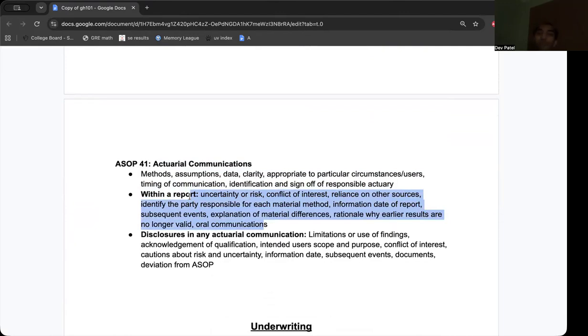Within a report, you want to make sure you're communicating uncertainty, risk. If there's any conflict of interest, or you relied on other sources, or you have different parties making up an assumption, you want to make sure each part of that assumption is attributed to the party responsible for it. Any disclosures and any actual communication: limitations, findings, acknowledgement, scope, conflict of interest, risk and uncertainty, information date, subsequent events, documents. So you want to disclose things about risk, uncertainty, your qualification, what's the intended use case, limitations, if it deviates from anything, conflict of interest.